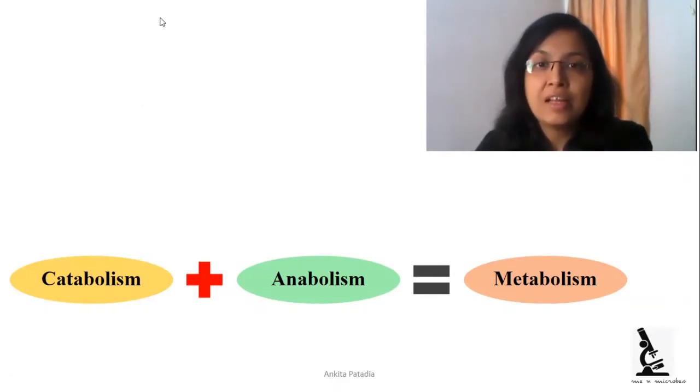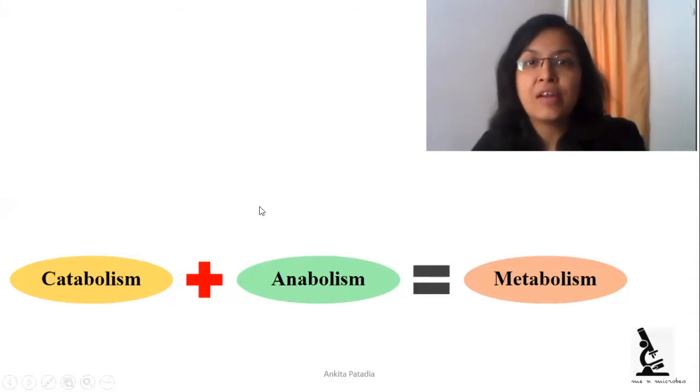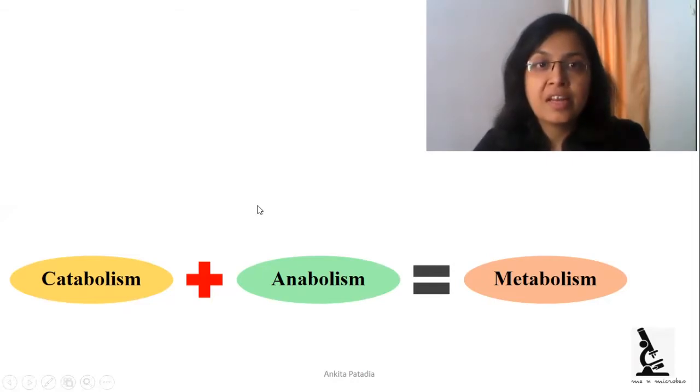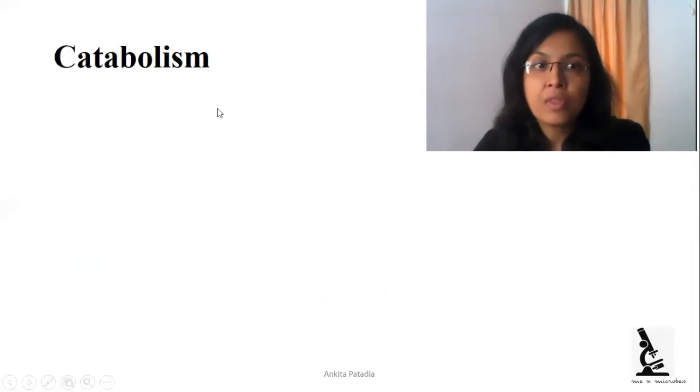Now, starting with catabolism. Kata is a Greek word. Kata means down and ballein means throw, so it is a throw down. Anabolism is also a Greek word. Ana means upwards, up throw. So it is a Greek word, up and down. So starting with catabolism.